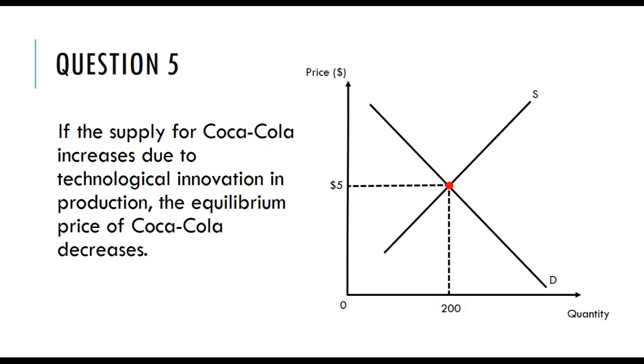Next one. If the supply of Coca-Cola increases due to technological innovation in production, the equilibrium price of Coca-Cola decreases. Right, so let's work it out. We've got a demand and supply curve here. So we're assuming that in the case of Coca-Cola, we could represent that market for Coca-Cola with a demand and supply curve.